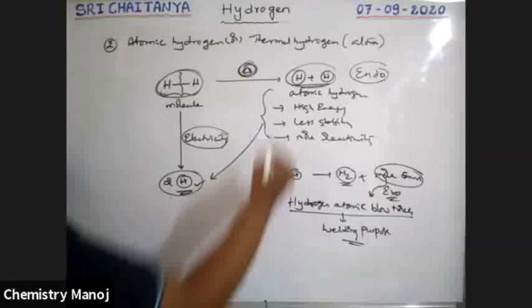This H plus is involved in the reaction. That means whenever an electron is released, this hydrogen acts as a reducing agent. This is the way to explain atomic hydrogens. So when molecular hydrogen is heated or electricity is applied, atomic hydrogens are produced.